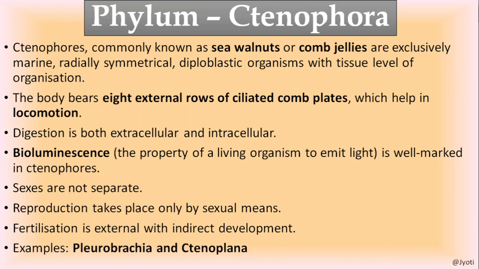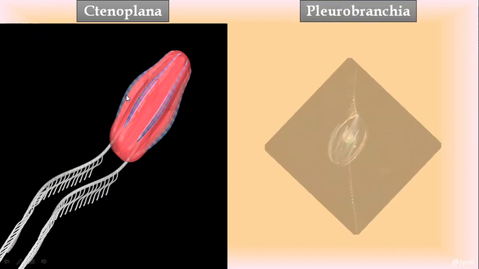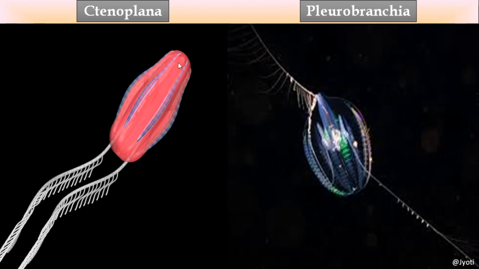The common examples are Pleurobrachia and Ctenoplana. So here I'll show you the structure of Ctenoplana and Pleurobrachia. Here you can see these are the comb plates. And how many comb plates are there? There are 8 comb plates. And why are they known as comb plates? Because they have a comb-like structure. They have teeth, or you can say folds, because of which the comb-like appearance is there. That's why they are known as comb jelly.